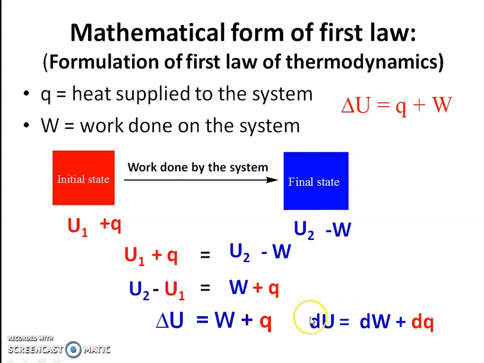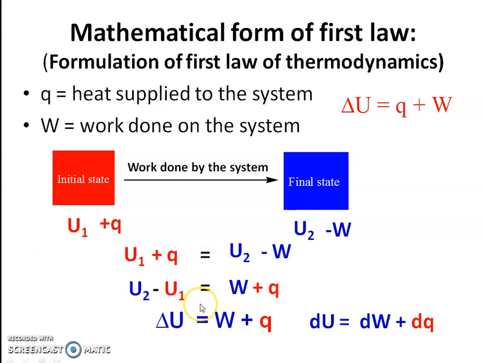So the small change in internal energy during one infinitesimally small step is equal to dW plus dQ. In this way, the mathematical expression for the first law of thermodynamics is delta U equals W plus Q.